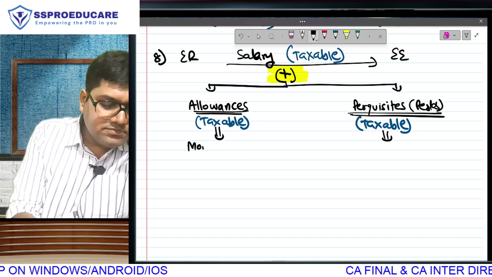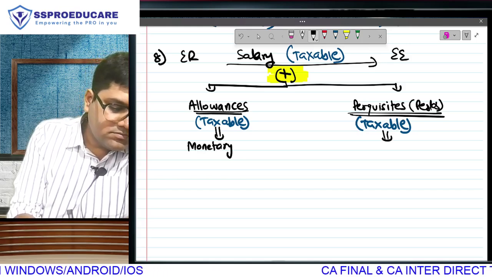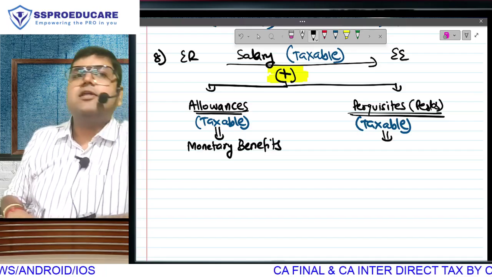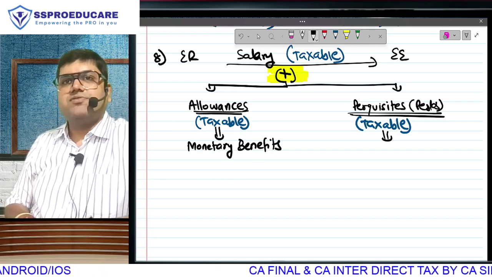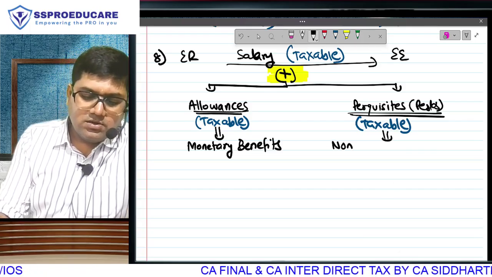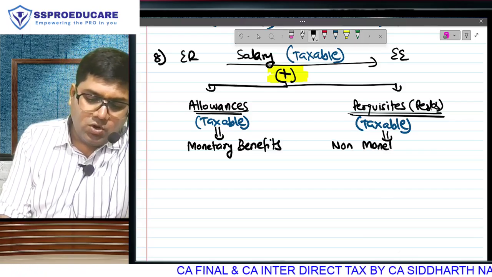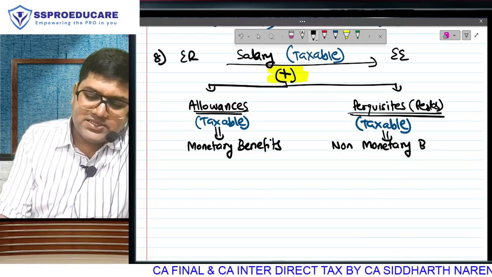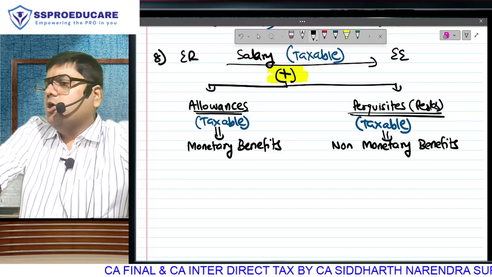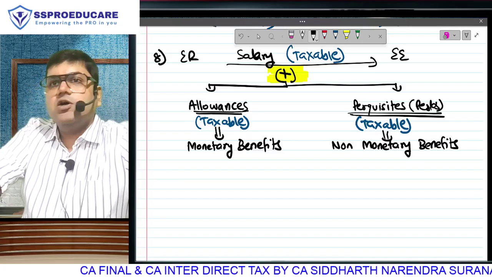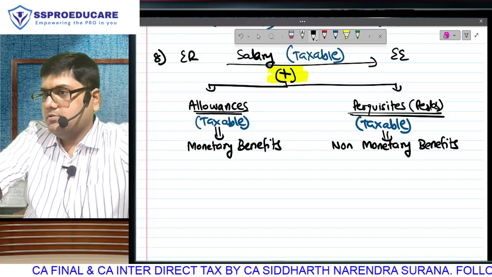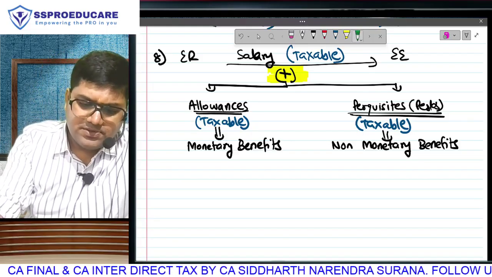Allowances are monetary benefits over and above salary, and perquisites are non-monetary benefits, benefits in kind. Your boss can give you something extra over and above your salary in cash or in kind. Let's understand with the help of an example.